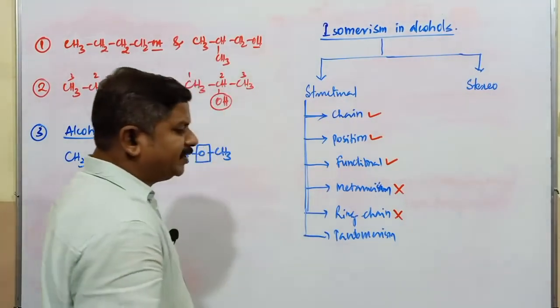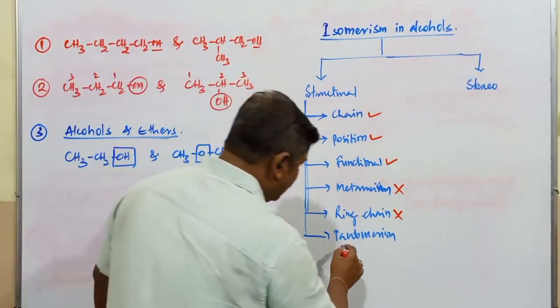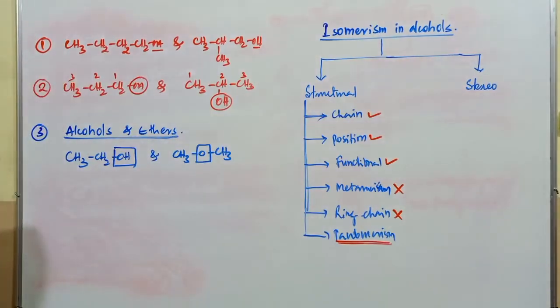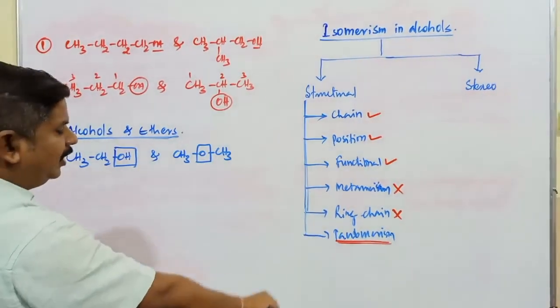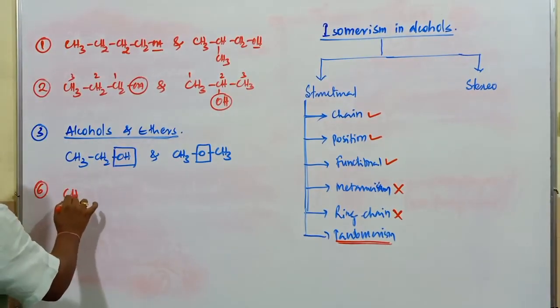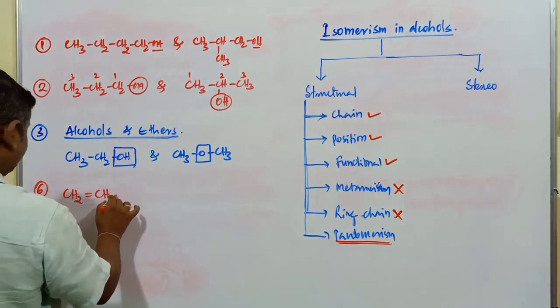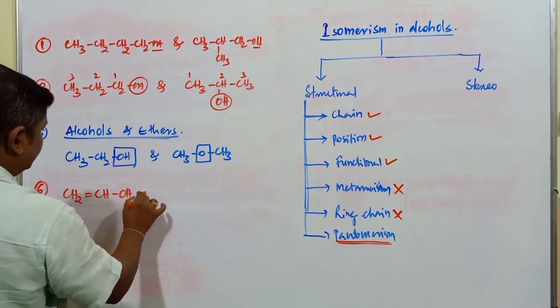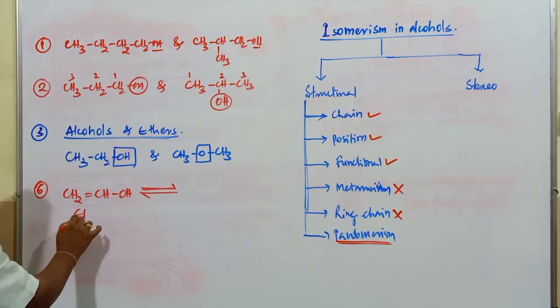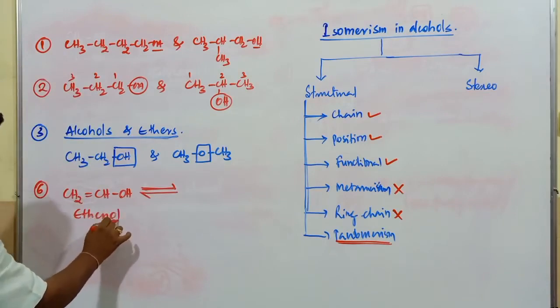Ring chain isomerism is also not possible in case of this compound. Tautomerism is possible. Usually tautomerism is possible wherever unsaturated alcohols are present. Number 6: if you take CH2=CH-OH, what is this compound? It is vinyl alcohol, called ethenol.